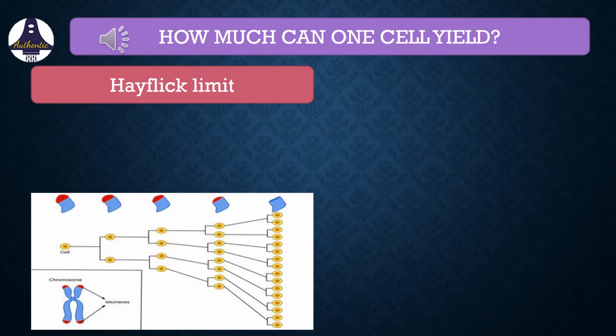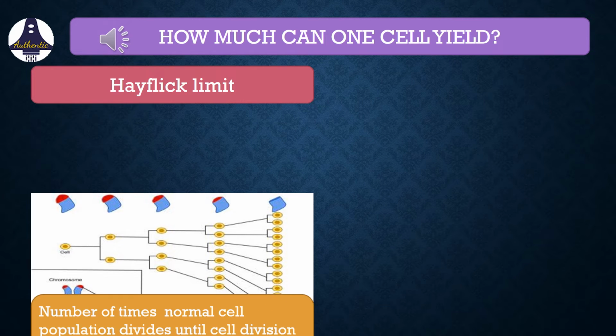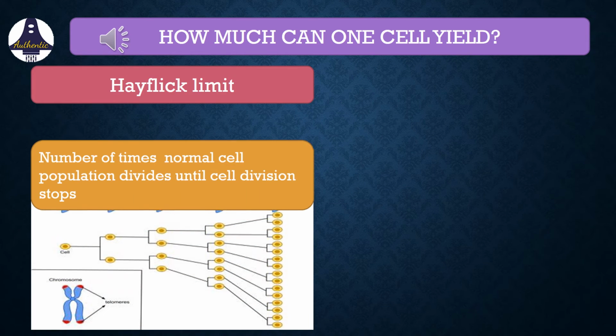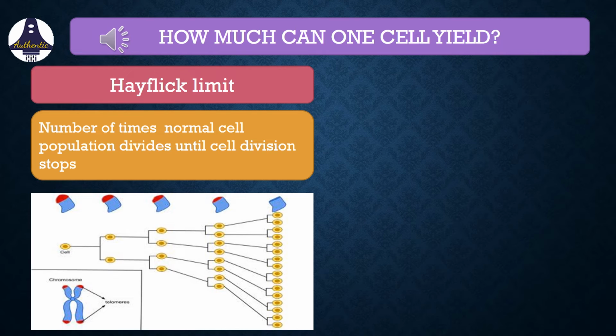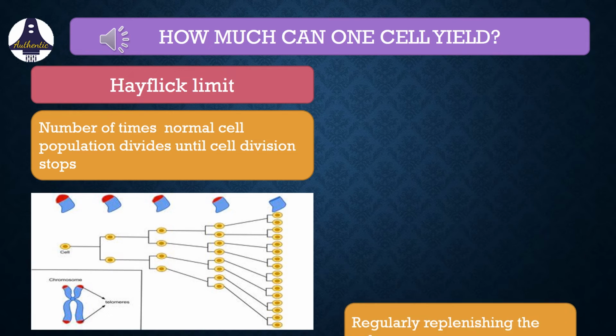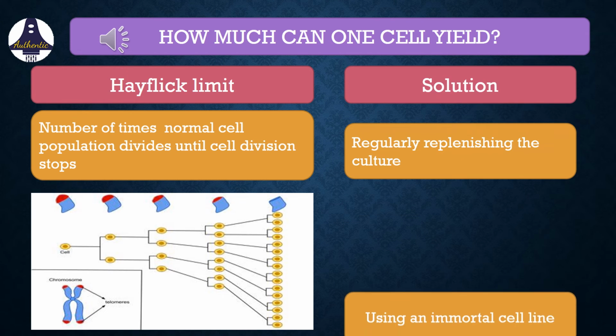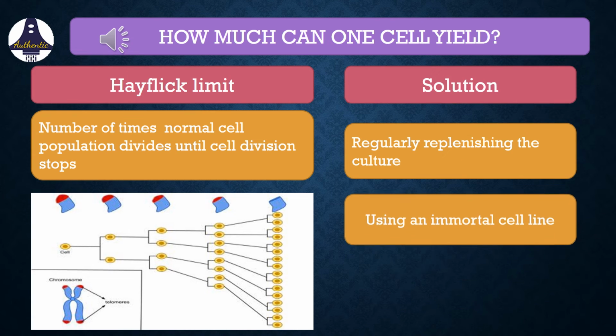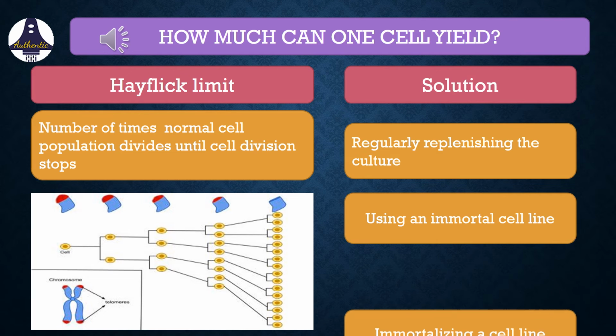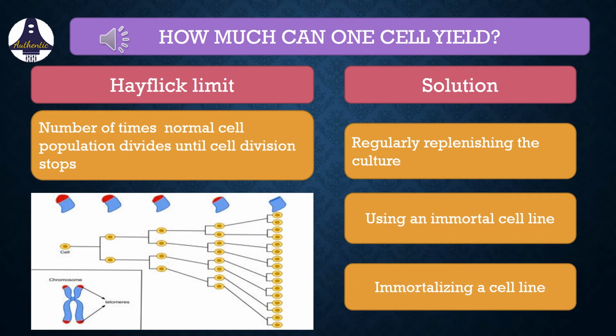Now, how much can a single cell yield? For this, we should know about the Hayflick limit. It is the number of times a normal cell population divides until cell division stops. It is clearly explained in the figure given below. Now, how can we solve this problem of the Hayflick limit? By regularly replenishing the culture or by using an immortal cell line or immortalizing a cell line, we can solve this problem.